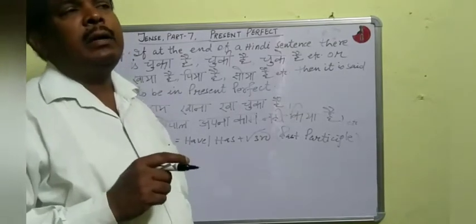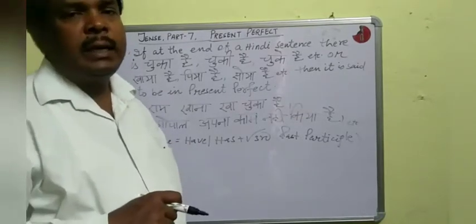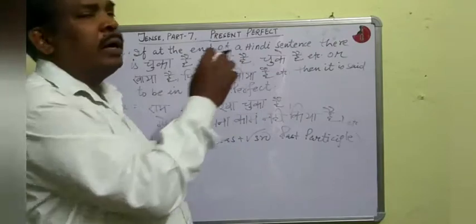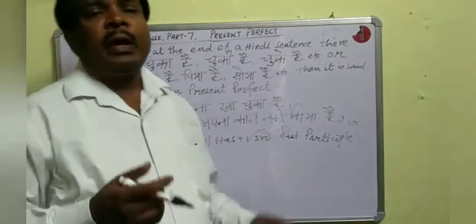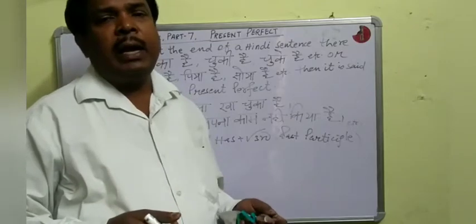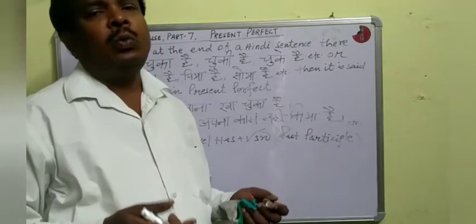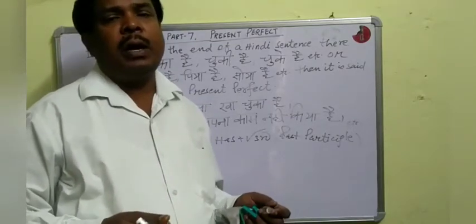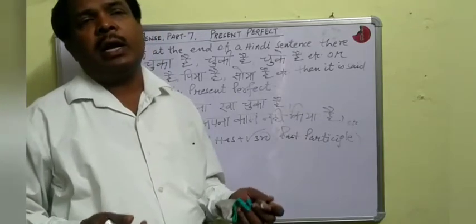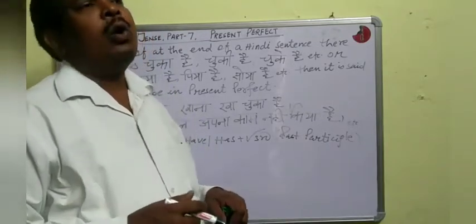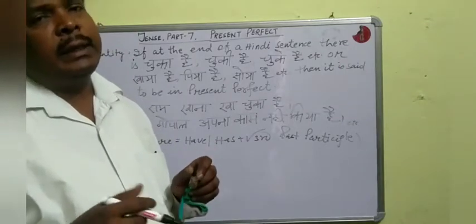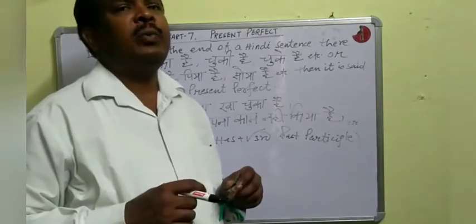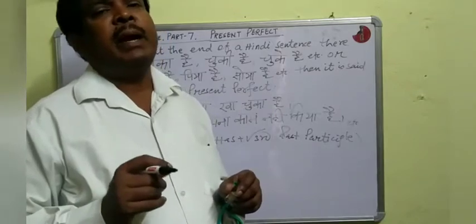If at the end of a Hindi sentence there is खाया है, पिया है, सोया है, उठा है, बैठा है, घुमा है, फिरा है, नचा है, कूदा है, etc., and चुका है, चुकी है, चुके हैं, etc., then it is said to be in present perfect tense.